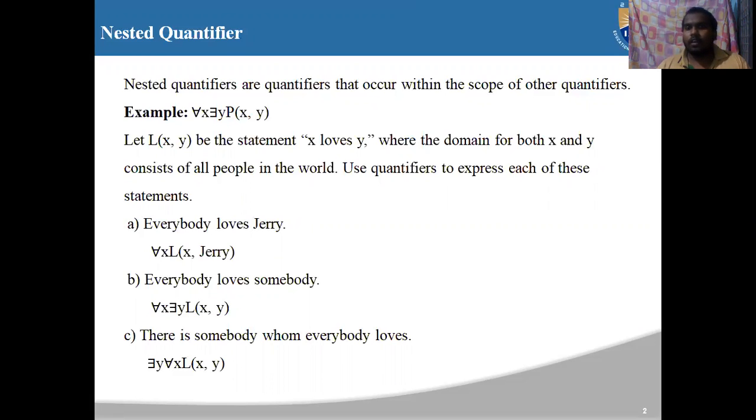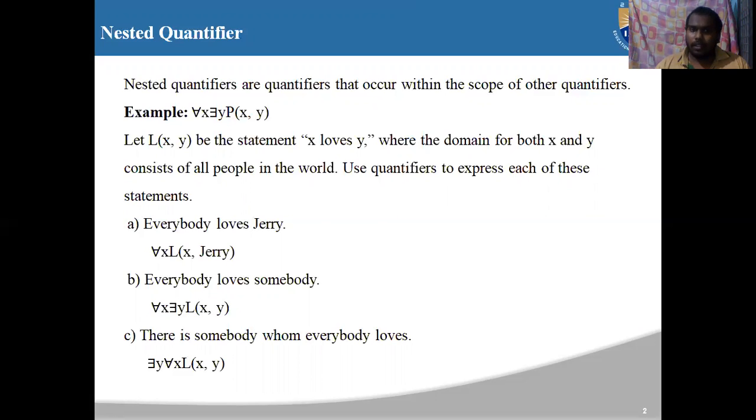We have to use quantifiers to express each of these statements. The first one is everybody loves Jerry. Everybody is not a particular person, so we consider it as x.